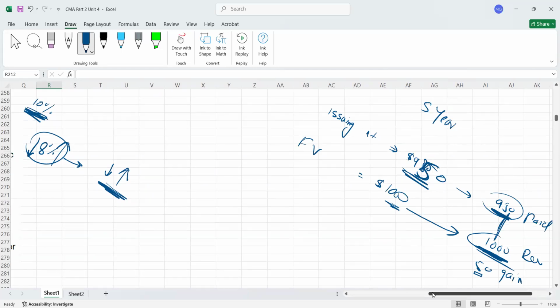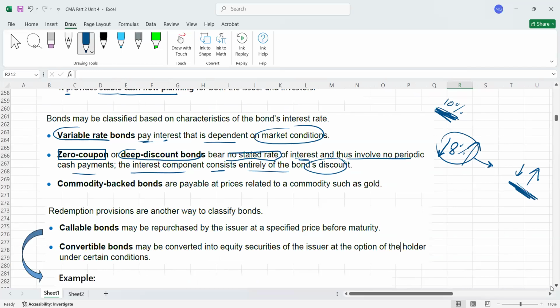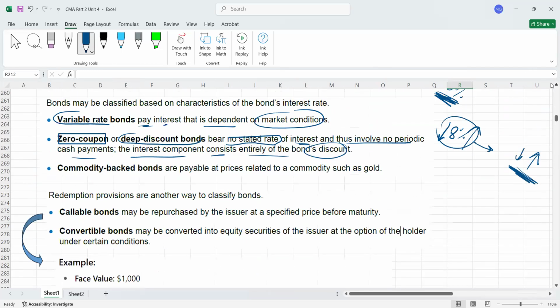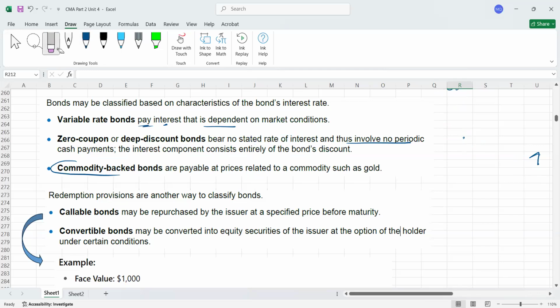Then, guys, we got commodity backed bonds that we also need to understand. Commodity backed bonds, what are they? Let me give you an example here. For example, guys, you have issued bonds, and the commodity on the back end is maybe gold, wheat, or rice.